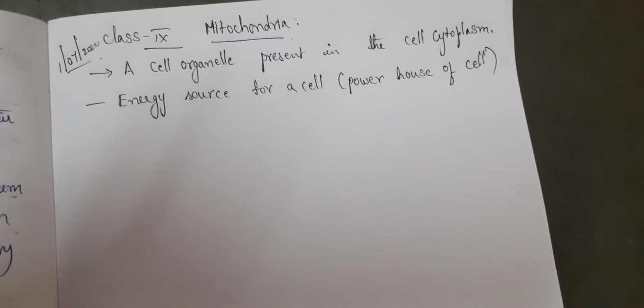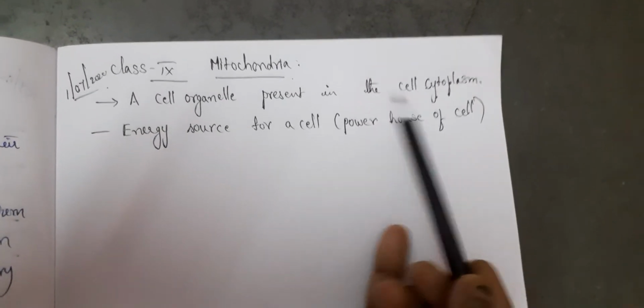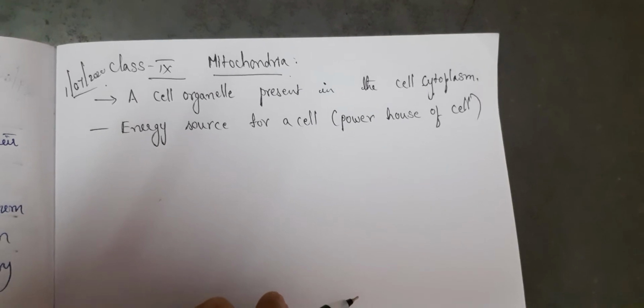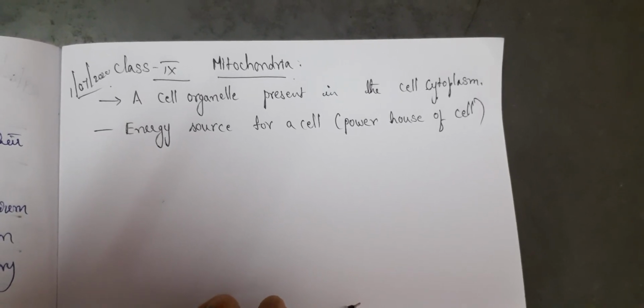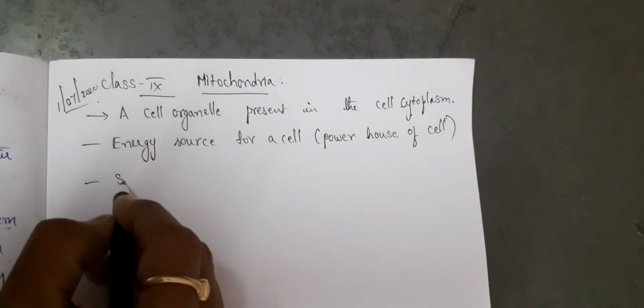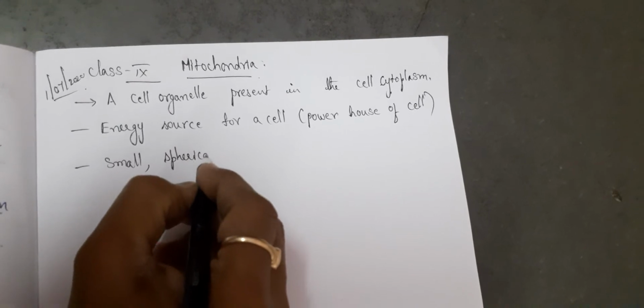Now how does mitochondria look, where is it present? Where it is present means the cell cytoplasm. How it looks means mitochondria is a double membrane structure. That means it has two membranes. It is very small, spherical. Spherical means little round.